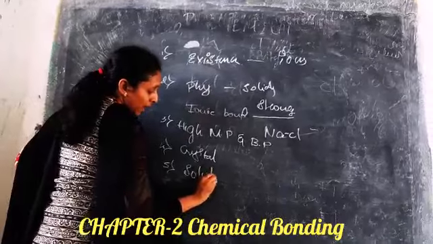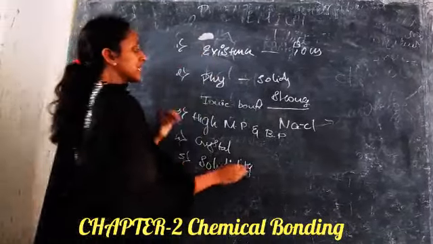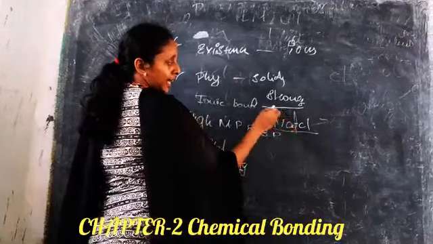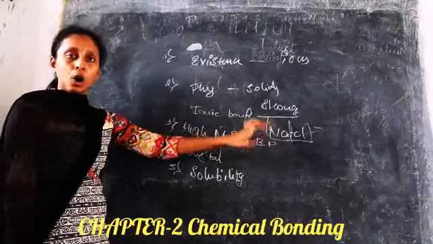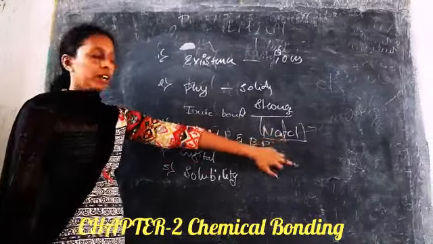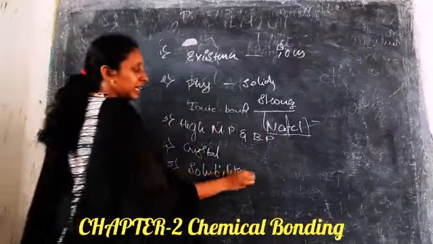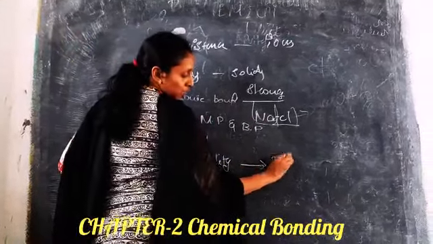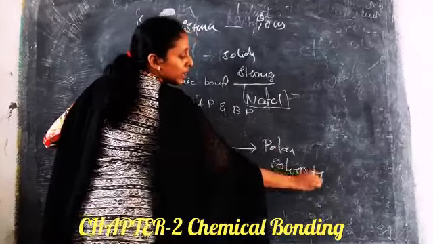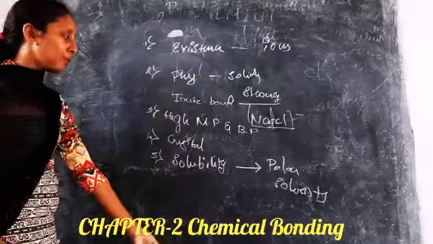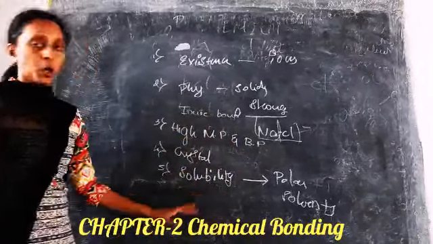Ionic compounds are polar in nature, which means, for example in NaCl, the two are not identical. These polar compounds will be soluble only in polar solvents, for example water, and are insoluble in non-polar solvents like benzene, hexane, toluene, etc. So this is the solubility.